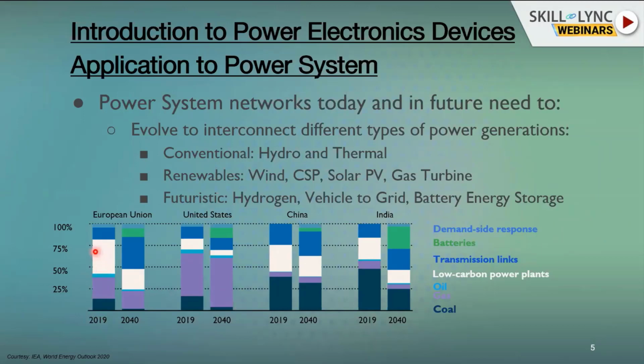And if you see low carbon power plants like solar PV and wind, you can see it leads in most of the countries, though it is on a percentage of generation. So it might look like Europe has the most renewable generation, but it is a percentage of European generation. On a gigawatt basis, it is the US, then comes China, and then comes India. But on a percentage penetration level, it is the European Union which leads among the other countries in the world, and then comes China and then India.